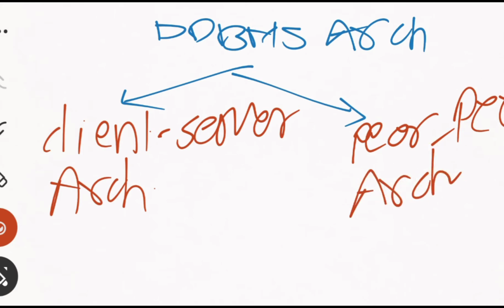These are the two types of DDBMS architecture. We have seen an overview of this client and server architecture in the last lecture, right?